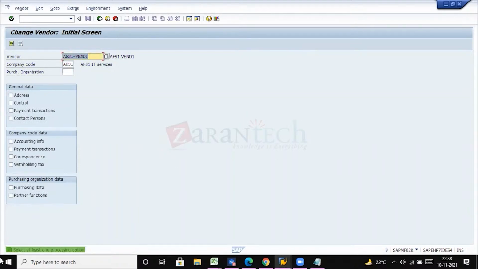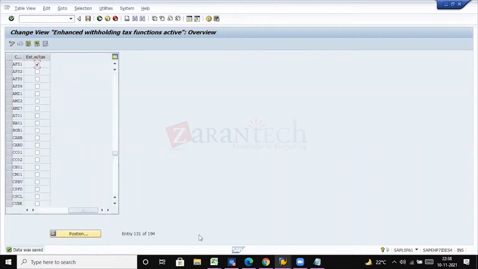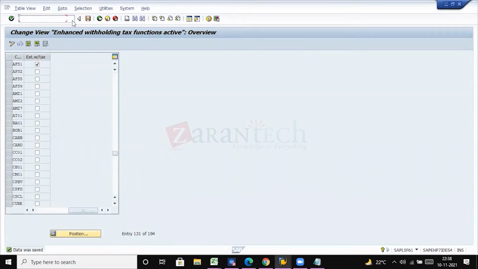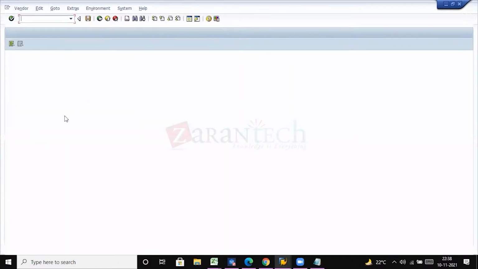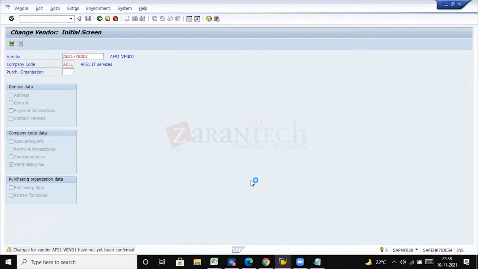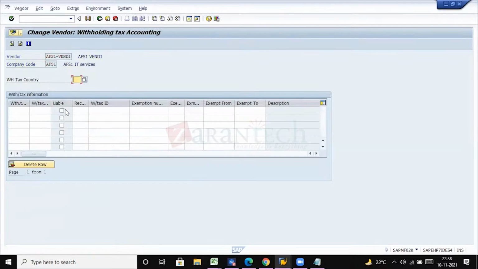I have to close this and then open again, since the session is already open. It is processing. Okay, then you have to assign the withholding tax country, withholding tax code and withholding tax type here, making this vendor liable for withholding tax.